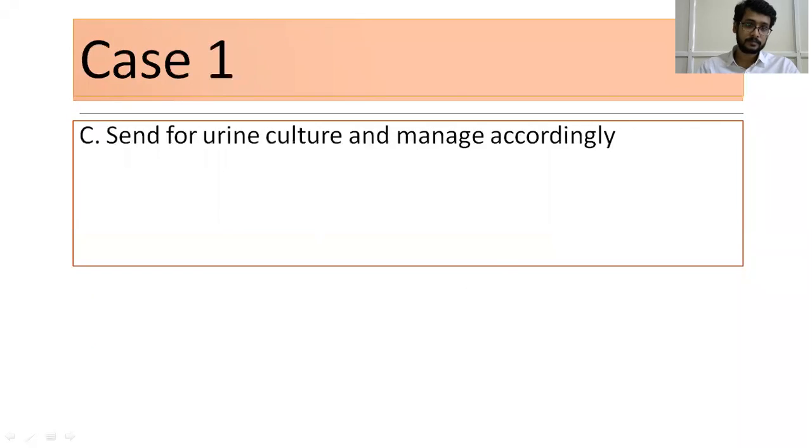Let's see. Send for culture and manage accordingly. There is no hurry because the patient is asymptomatic. You can send for culture, and if you find any pathogen, then you can manage accordingly.